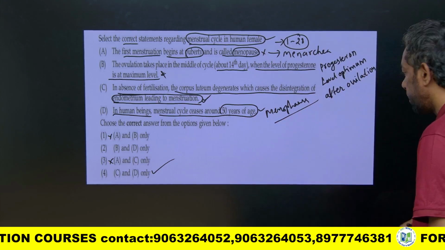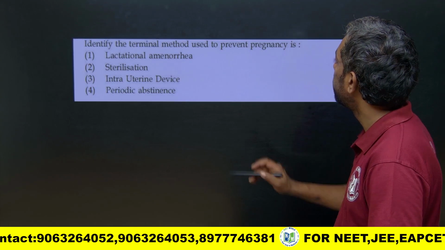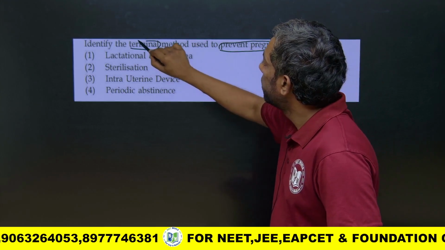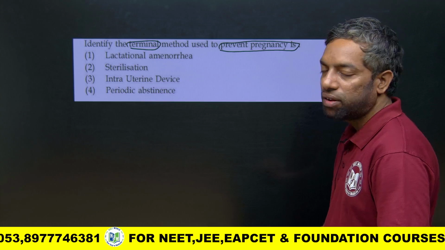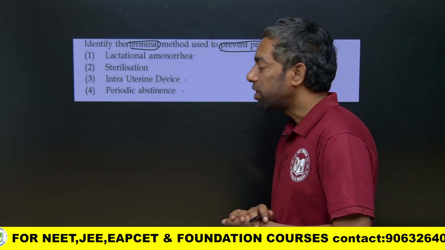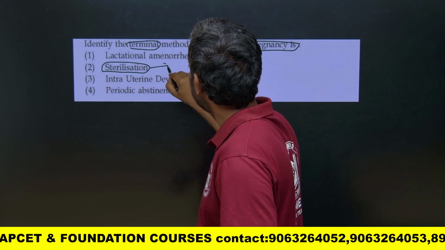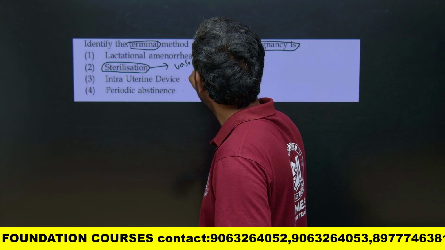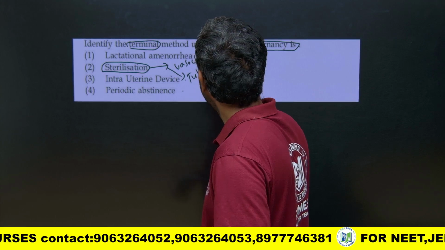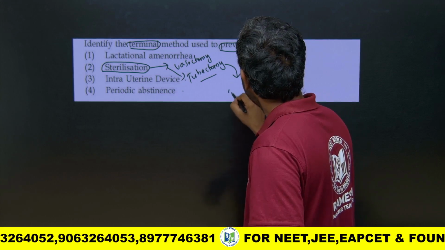Yes, and the next one. Identify the terminal method used to prevent pregnancy. The terminal method is sterilization. Sterilization means vasectomy and tubectomy, that is, cutting the fallopian tubes.